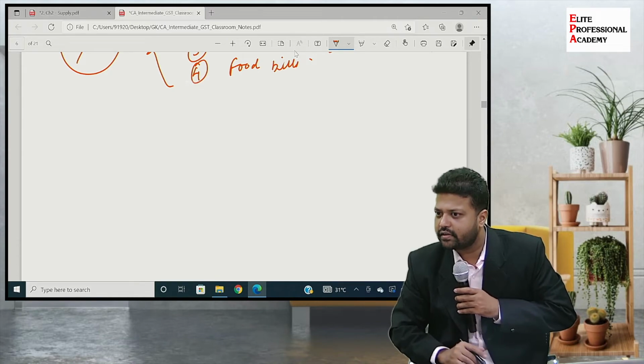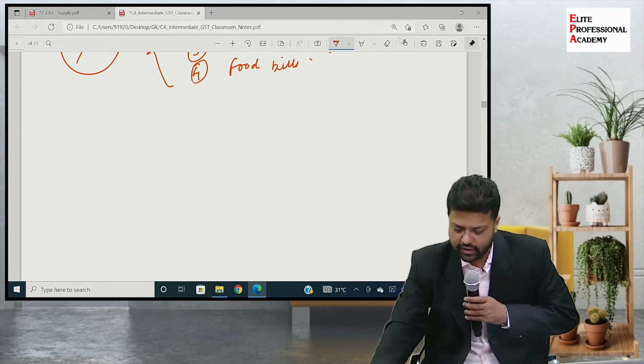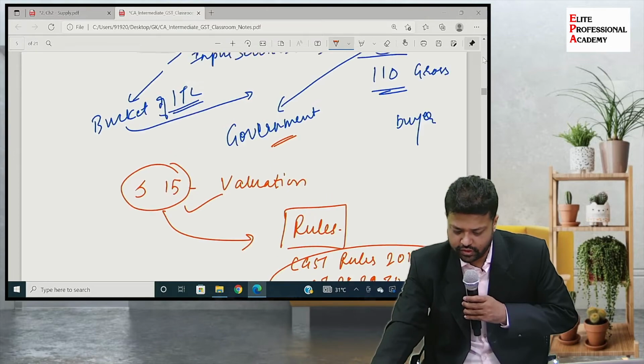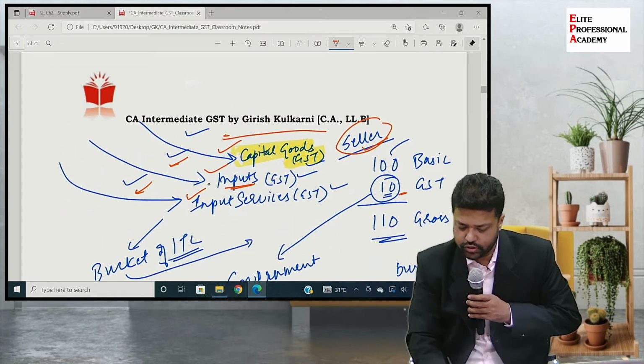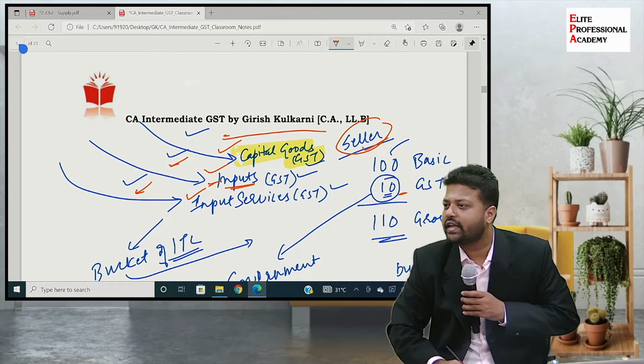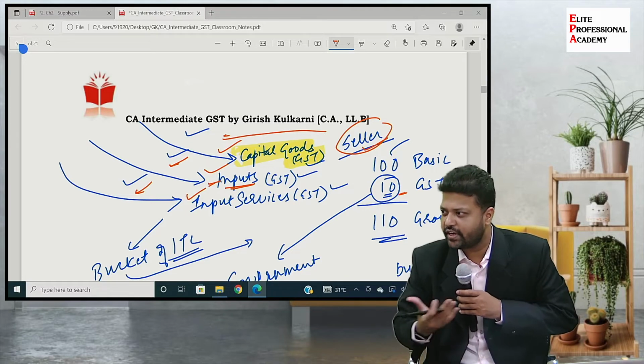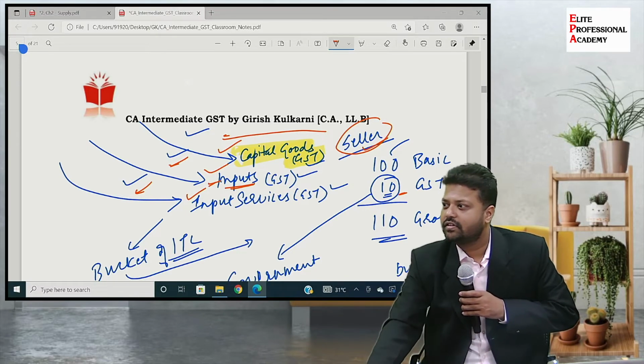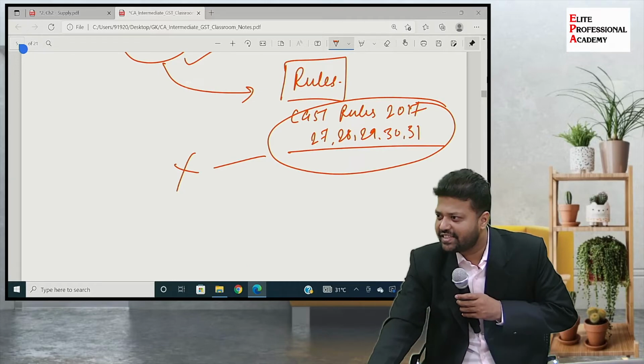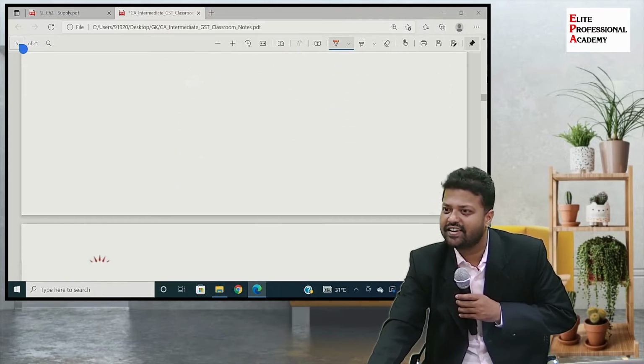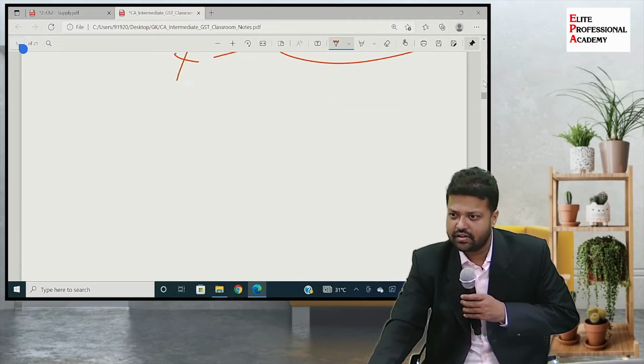What accounting? Chalo, ठीक है. In case of these inputs, what may be the accounting that they have done? Now tell me the purchases entry. Arre, GST is in between. Right?